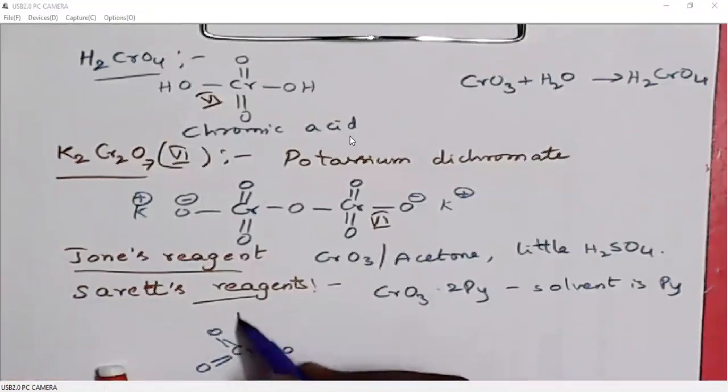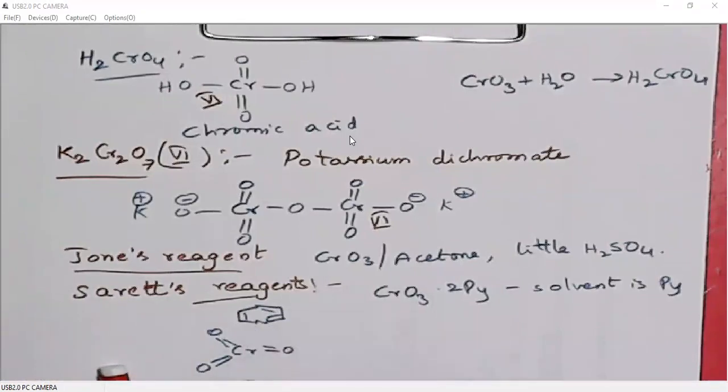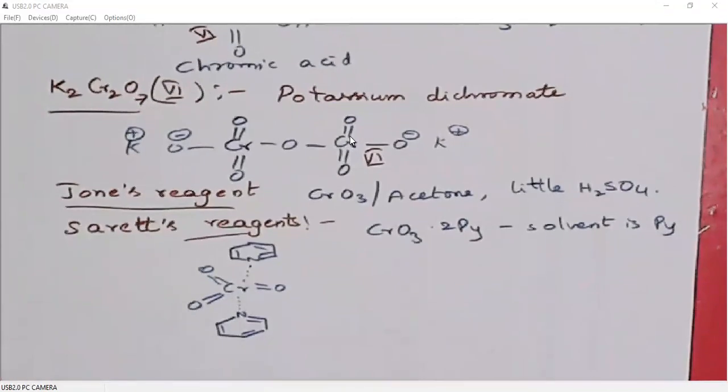What is pyridine? Pyridine is a heterocyclic aromatic ring. So there will be a coordinate covalent bond between nitrogen and chromium.